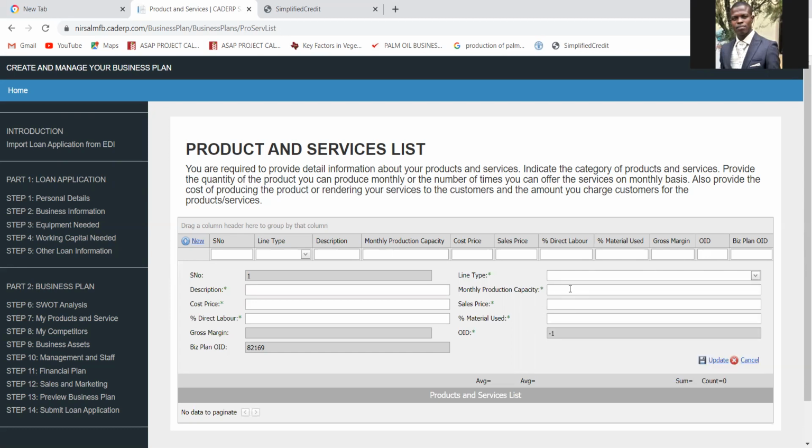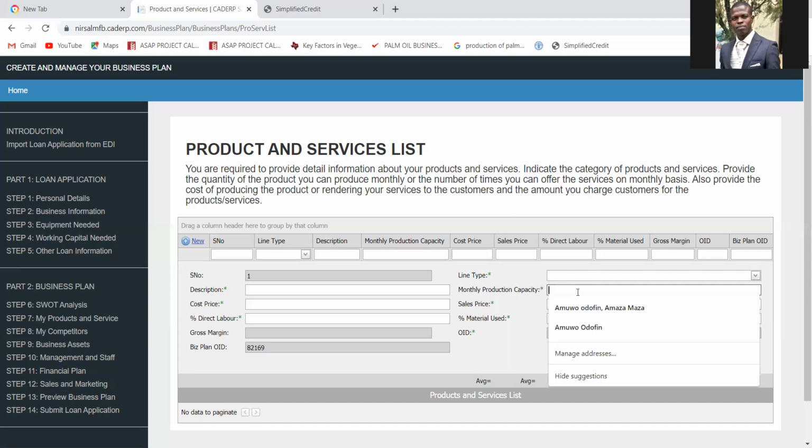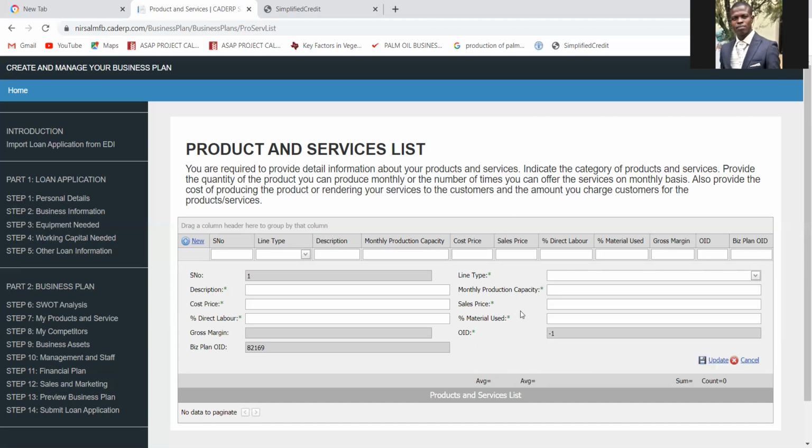The question here is, how much will you be able to produce per month if you are able to get this amount of loan that you are requesting for and you utilize it in the business comfortably? How many units of this product can you produce? You can say 10 tons, 5 tons, 2 tons, 1 ton, 500 kg, depending on what you can produce.